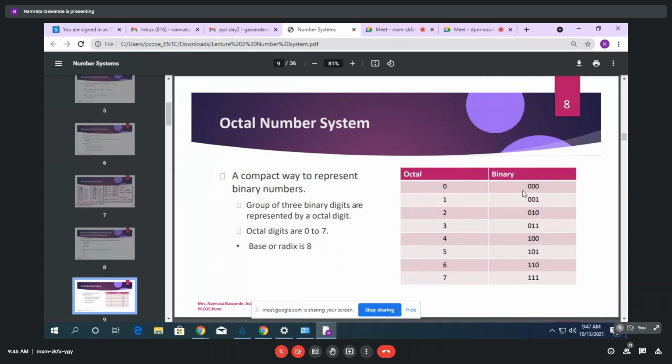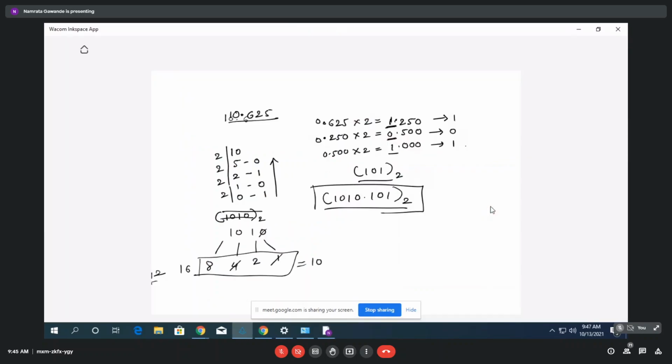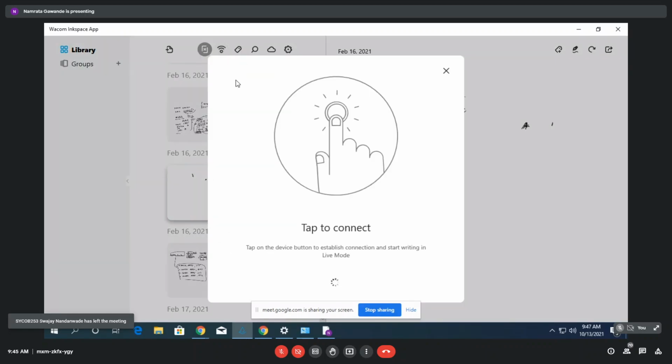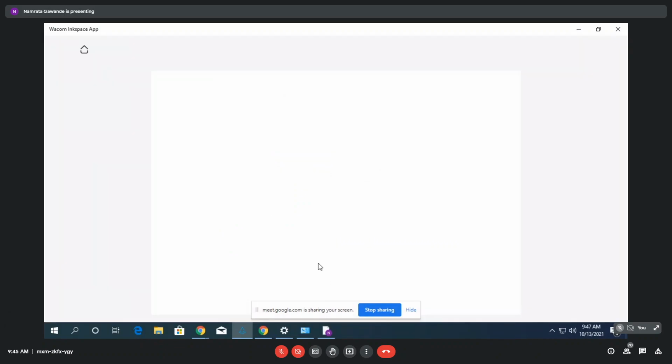Why 3 bits? Do you have any idea why 3 bits are considered in octal? See students, for the first numbers it will take the combination of 2 bits, right?